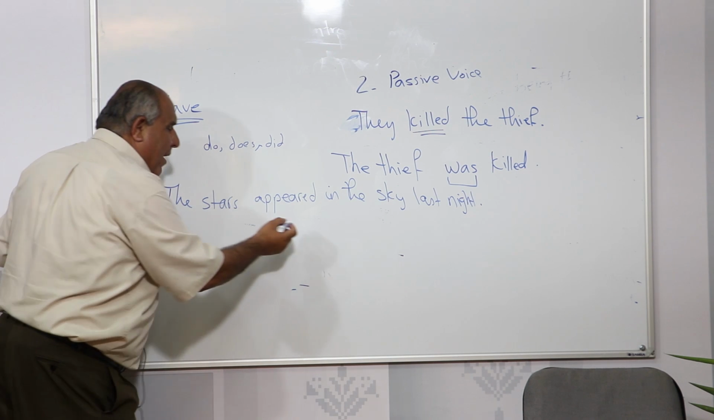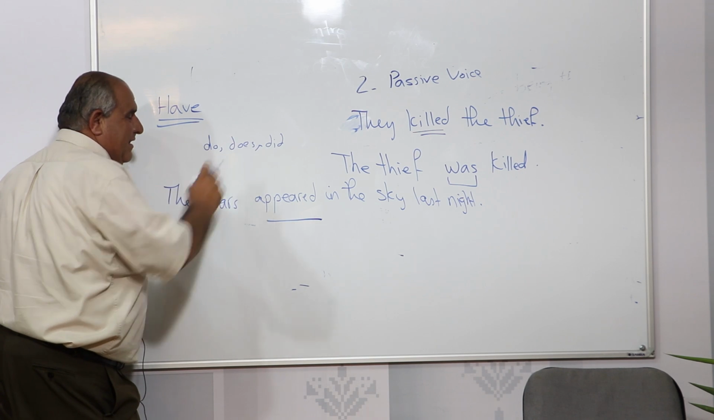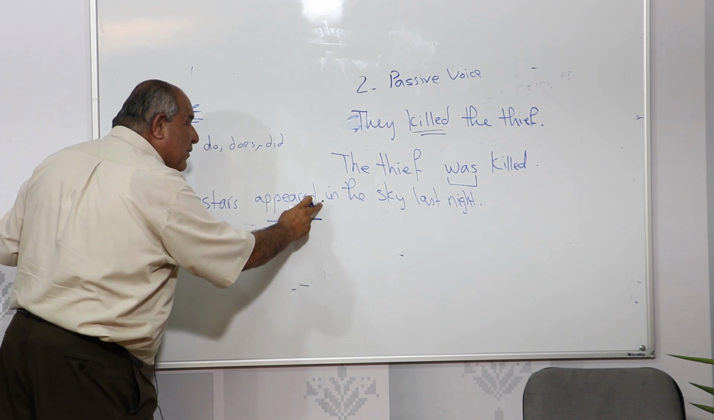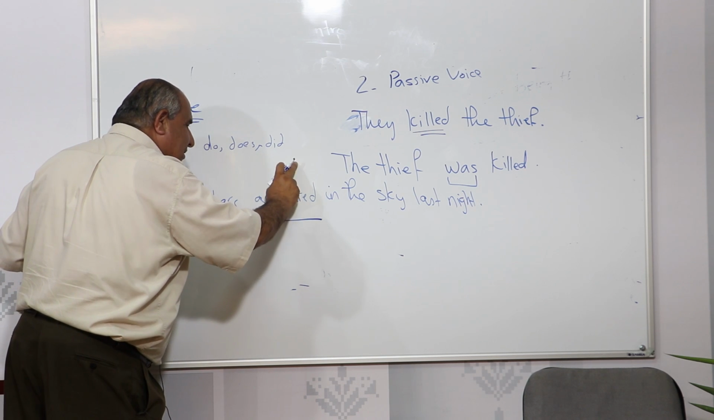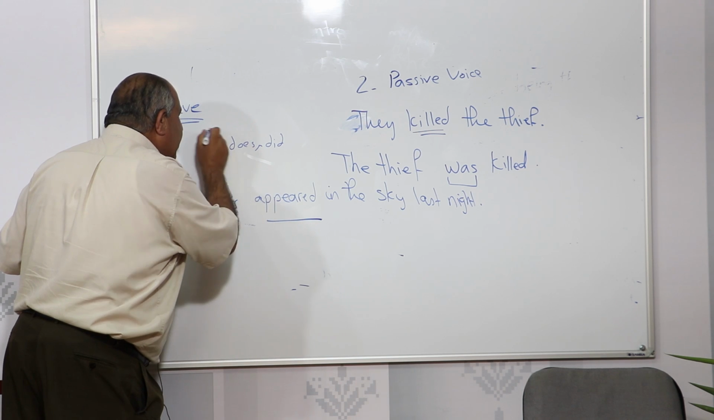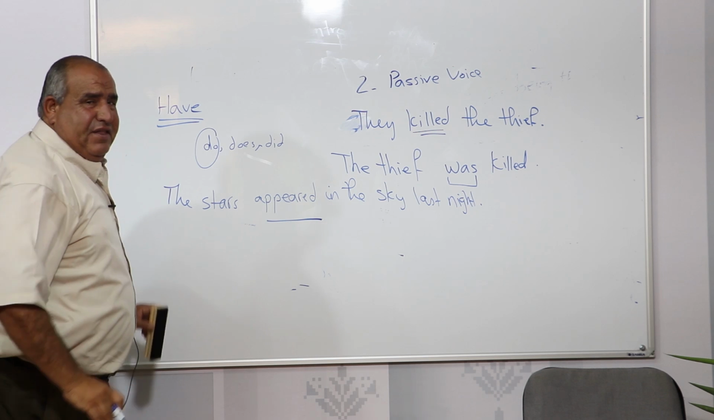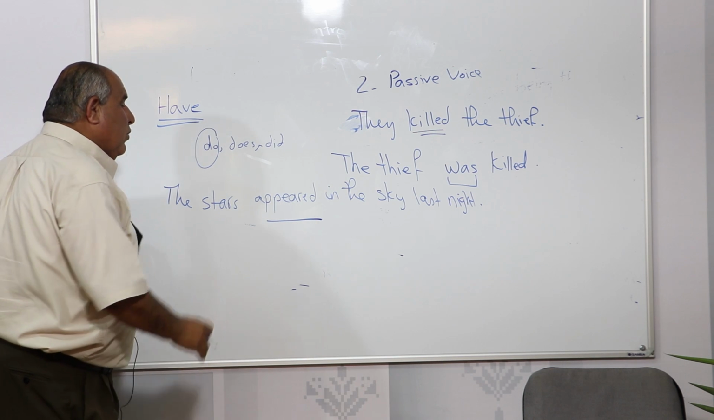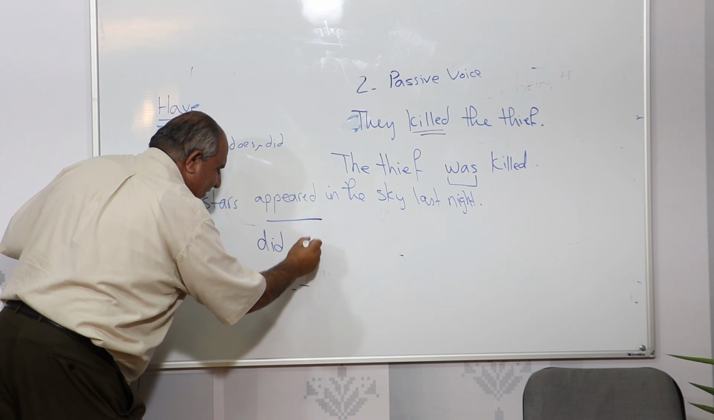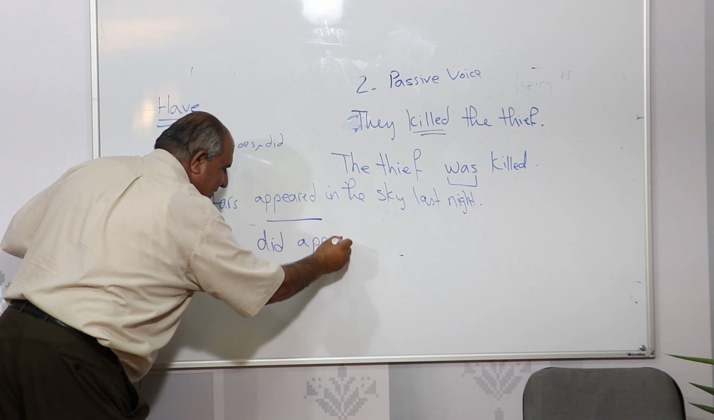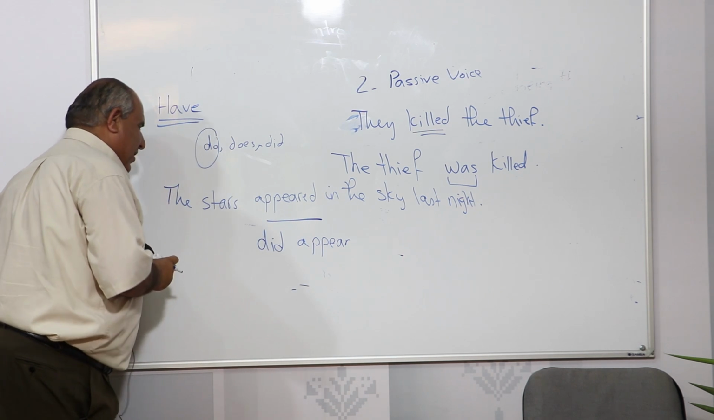Now, if the full verb is in the past, we take from it did. If the verb ends with s, we use does. If it is not in the past, nor ends with s, we use do. In this case, we find that the full verb is appeared. Therefore, we analyze it into did and appear. Did appear, which is appeared. Okay, this is number one.